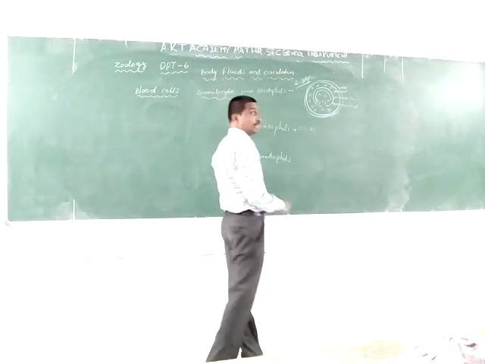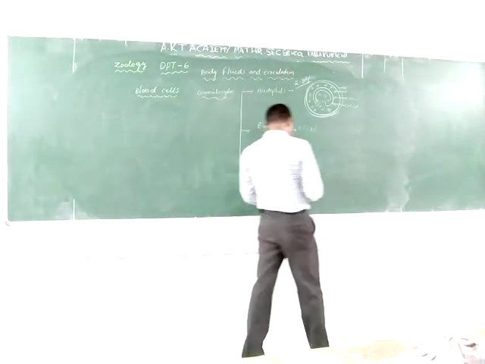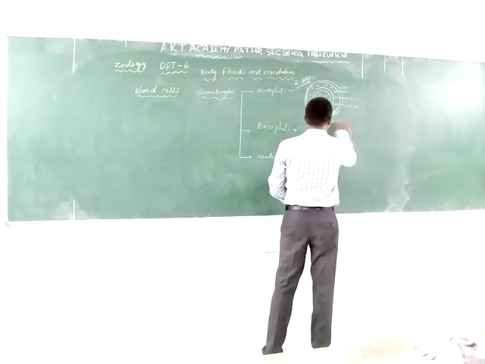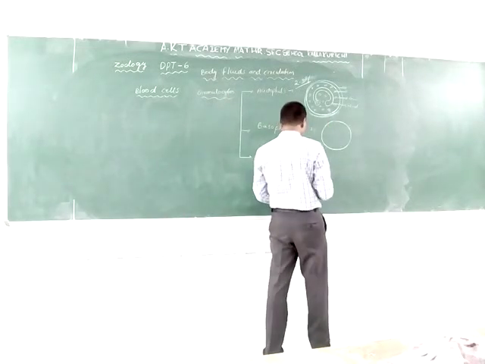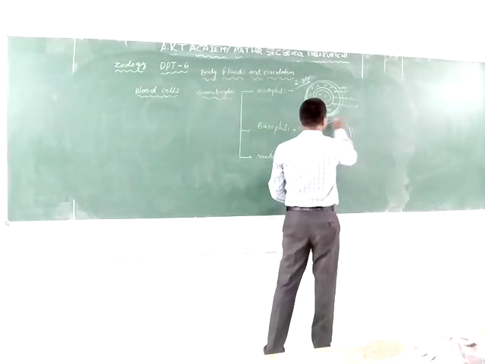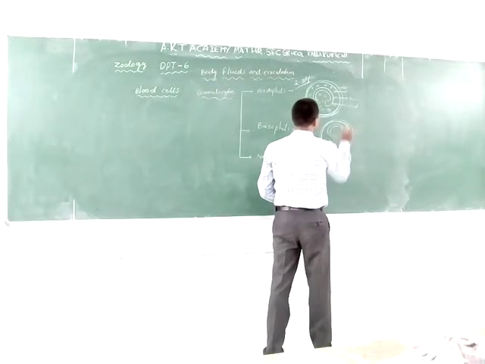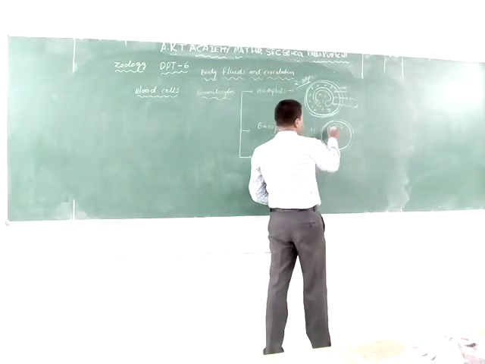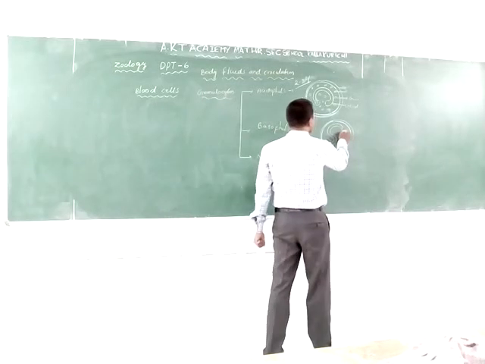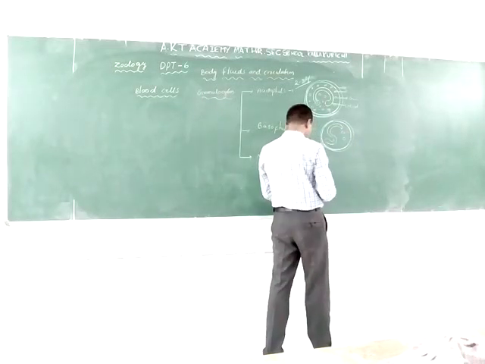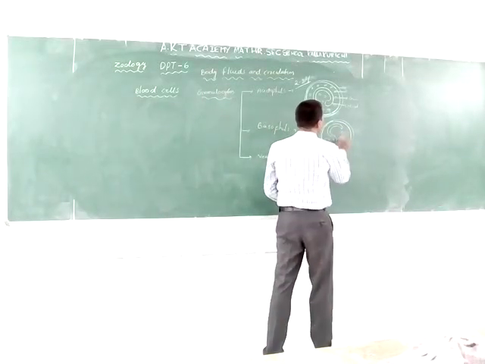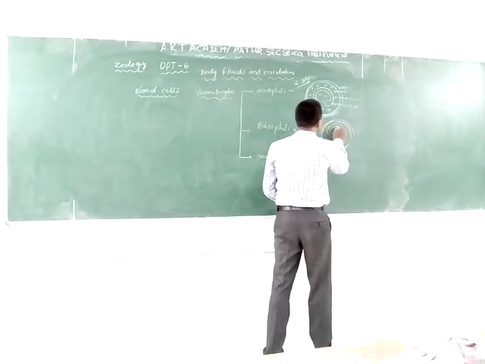The basophils have a nucleus divided into an S-shape, and granules are present there.